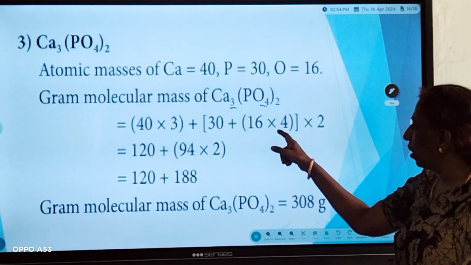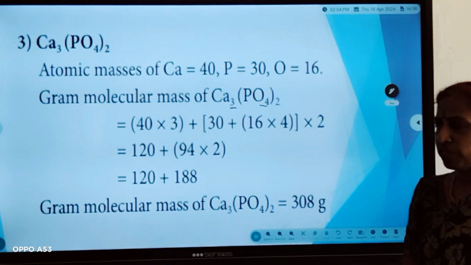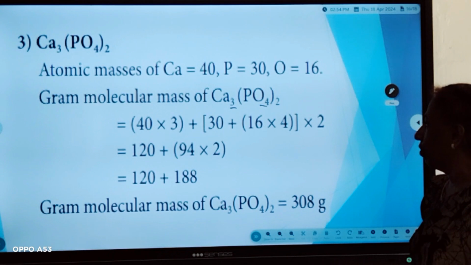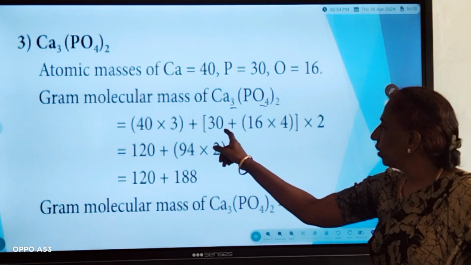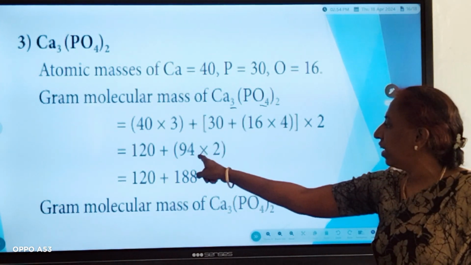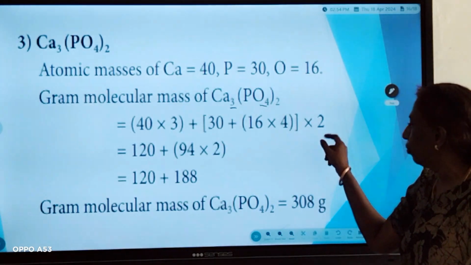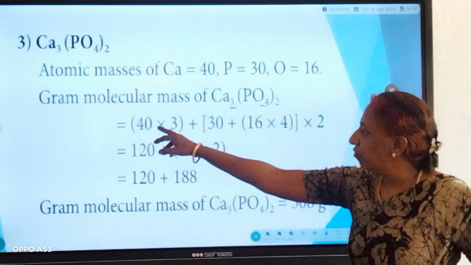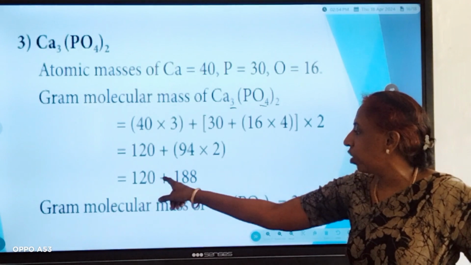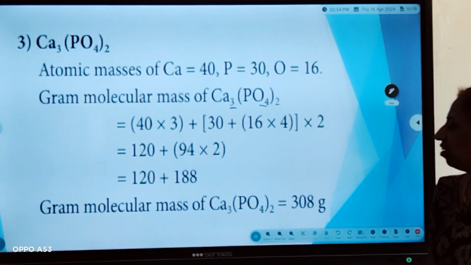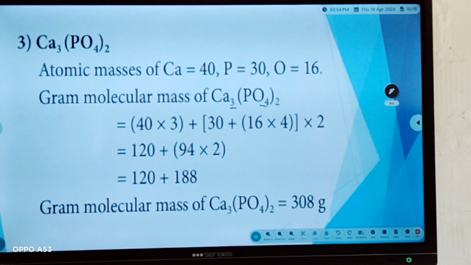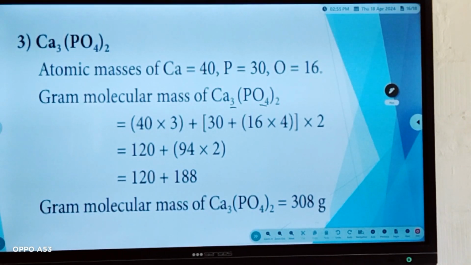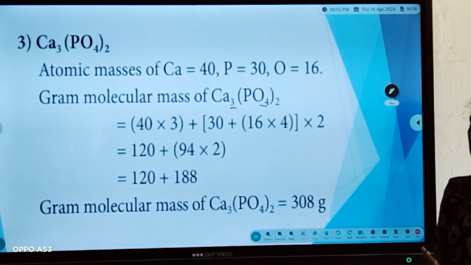So we have to multiply 16 into 4, which gives you 64. 64 plus 30 gives 94. 94 into 2 is 188 and 40 into 3 is 120. When you add 120 with 188, you will get the gram molecular mass of calcium phosphate, that is 308 grams. So gram molecular mass of calcium phosphate is 308 grams.